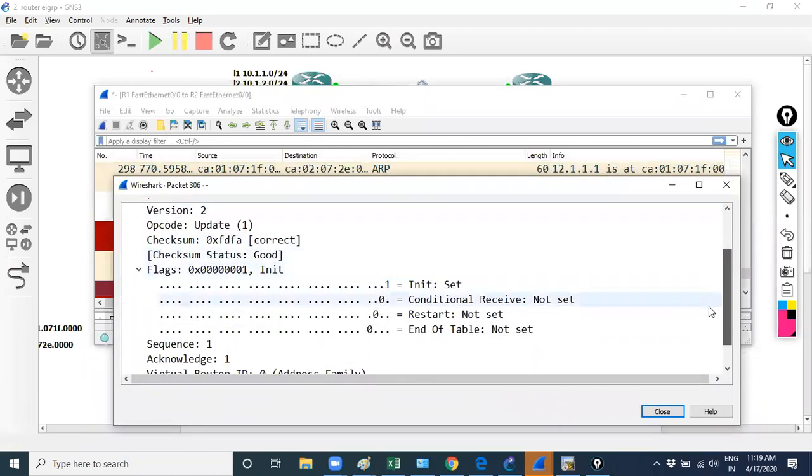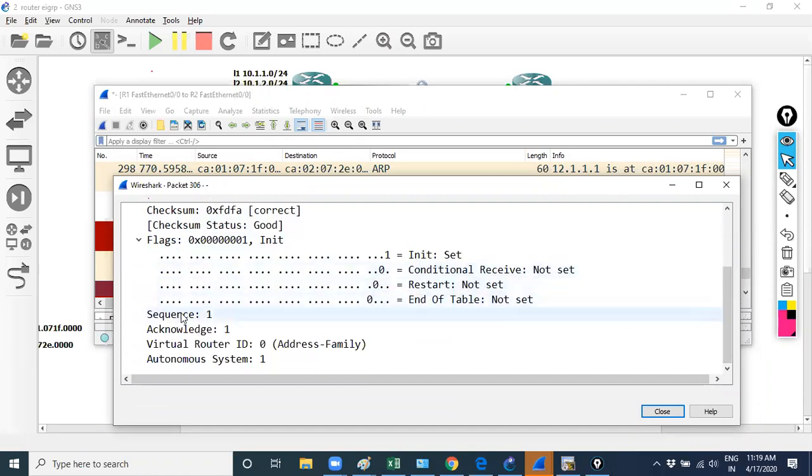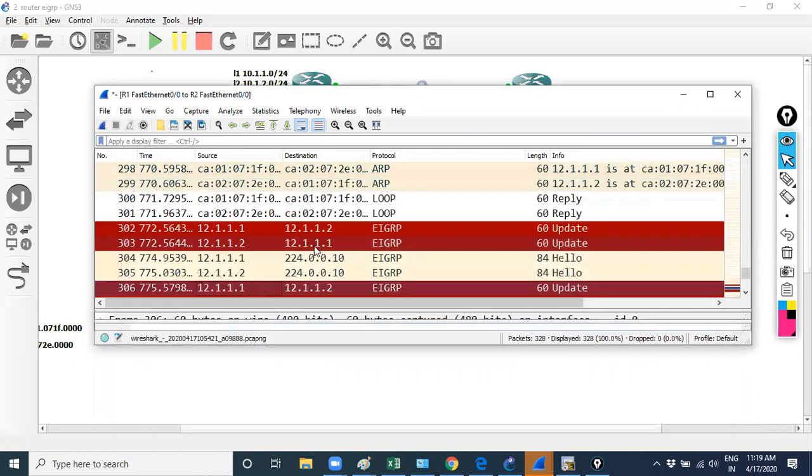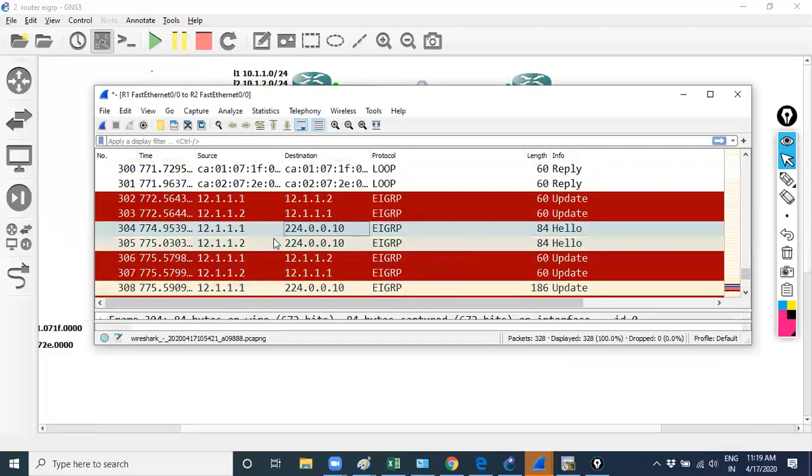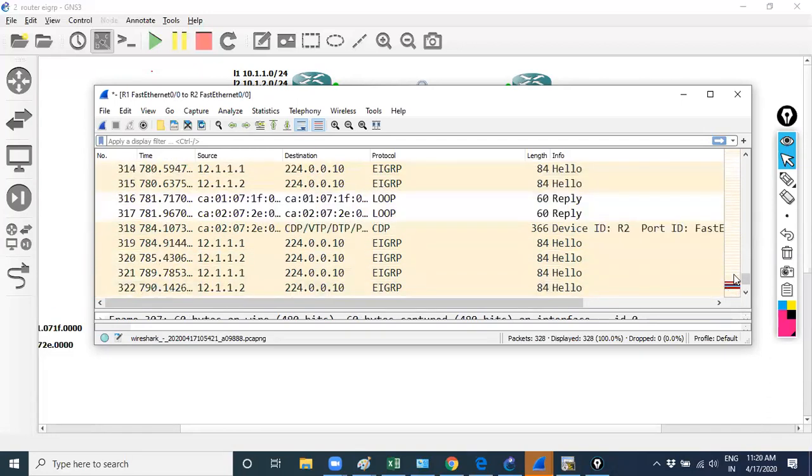Here I am sharing sequence number 1 and acknowledgement 1. That means I'm initiating the update and acknowledging the same. It's like a 3-way handshake. And what will the other router do? The other router will share an acknowledgement by using a hello message. Now they are sharing update messages really fast.